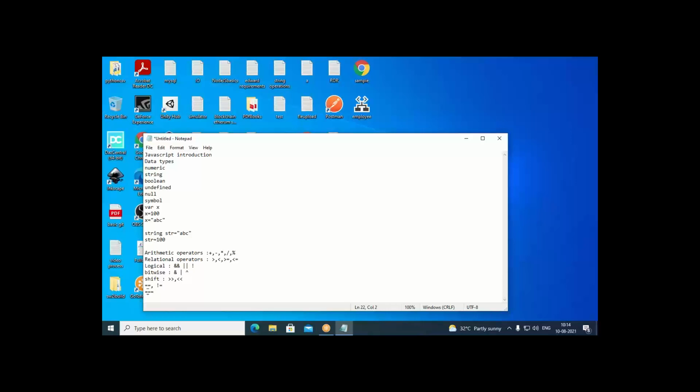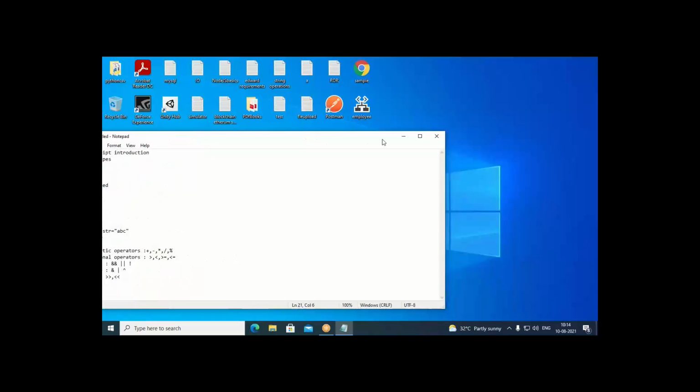This is the equality, this is the inequality operator, and this is the triple equal operator. So like this we have this many operators in JavaScript. Now let us try to write some piece of code in this.